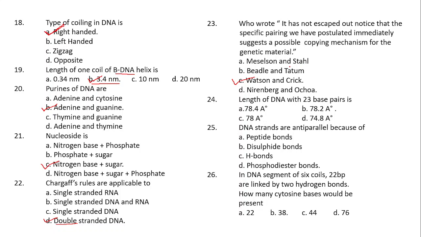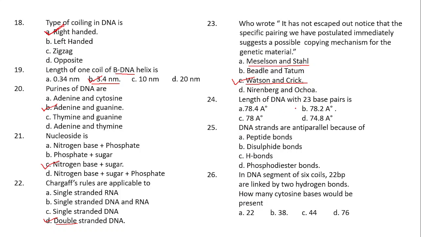They gave experimental proof that DNA undergoes semi-conservative replication. The experimental proof was given by Meselson and Stahl, but the semi-conservative type of replication was told by Watson and Crick. That is why this sentence was told by Watson and Crick. So the correct answer is C. Is that clear?